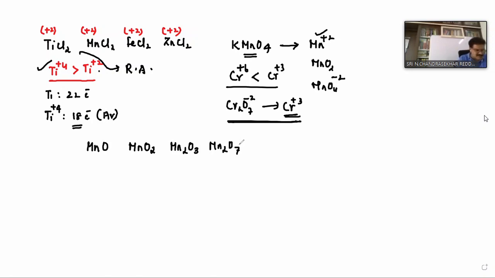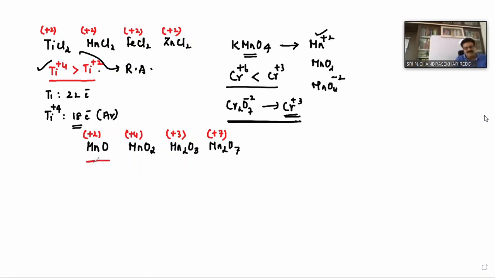These are all oxides of the same metal, isn't it? What is the oxidation state of Mn in MnO? +2. Here +4. Here +3. Correct?